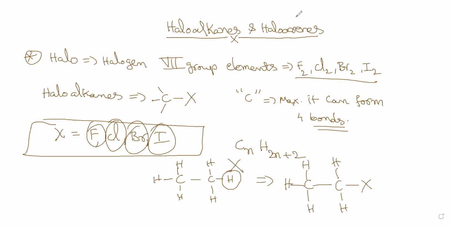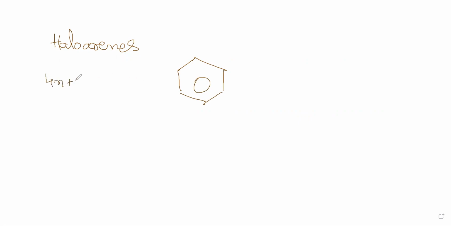Now what are haloarenes? Arene means a benzene ring, that means a ring of aromaticity. Aromatic rings have 4n+2 pi electrons; those are called aromatic in nature.